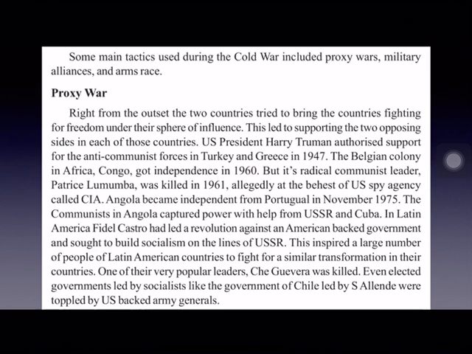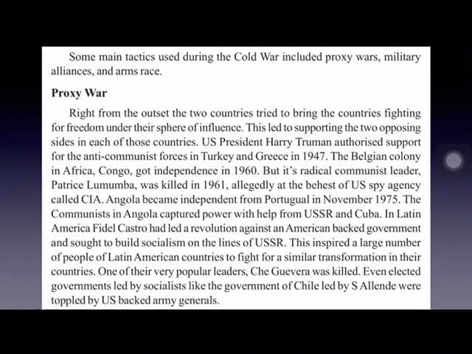And Congo, which was an African country, was a colony of Belgium, and it got independence from colonial rule in 1960. But in 1960 itself, a communist government was established in Congo. But its leader, Patrice Lumumba, was killed in 1961. In 1960, Congo got independence and a communist form of government was formed with Lumumba as its leader, and immediately in 1961 he was killed by the US spy agency called CIA.